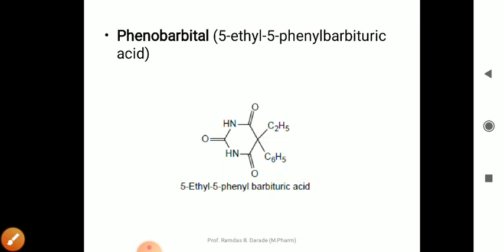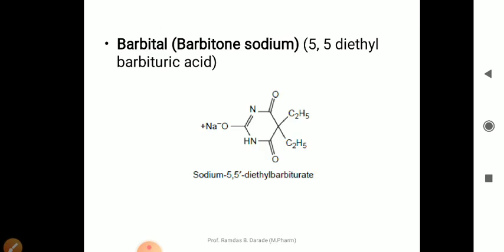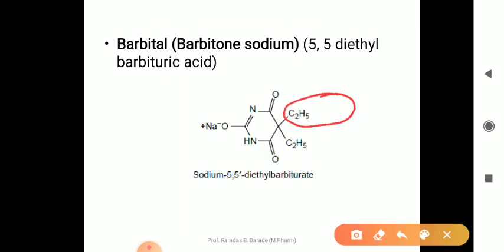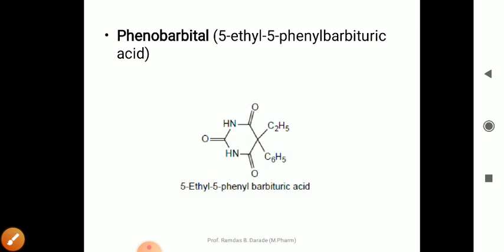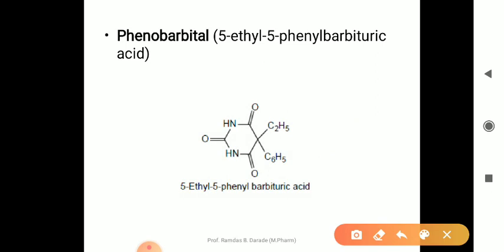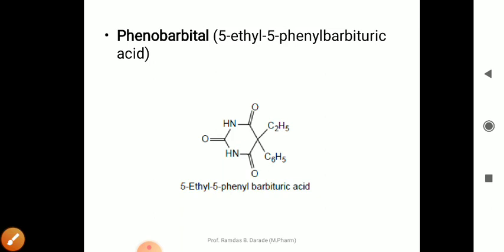Here is a phenyl, therefore it is phenobarbital, and the first structure is barbital. In barbital there are two ethyl groups, C2H5 and C2H5, so 5,5 diethyl barbituric acid is barbital. In phenobarbital, instead of a 5-ethyl group at one position there is a 5-phenyl group. Then it becomes phenobarbital.